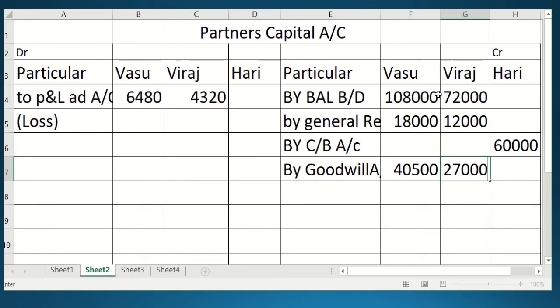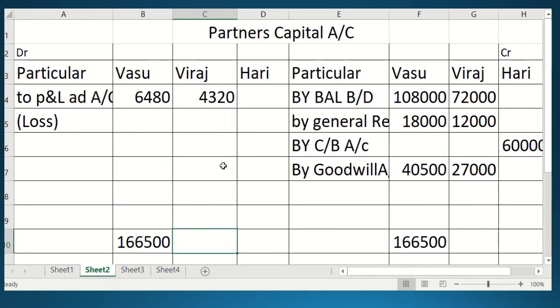So you can see the credit side is higher. What is the total of Vasu's column? Vasu's column total is 1,66,500. So 1,66,500 you will write on both sides.